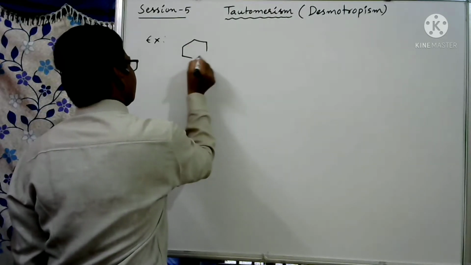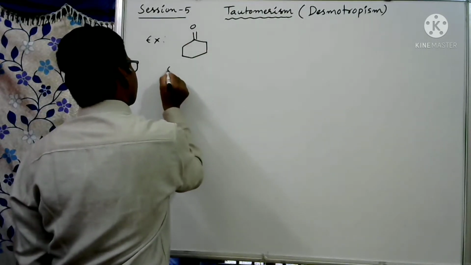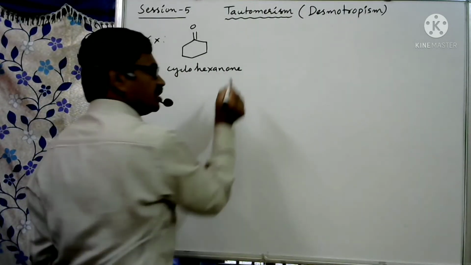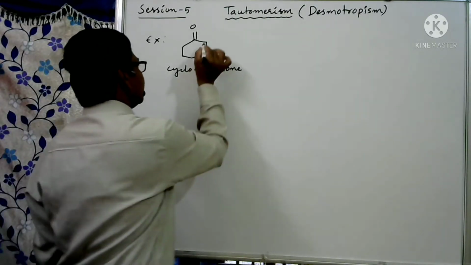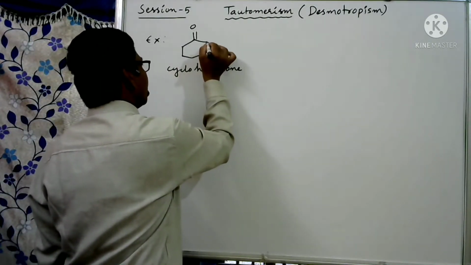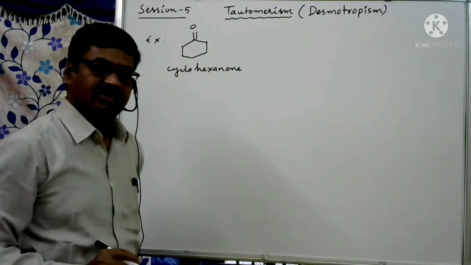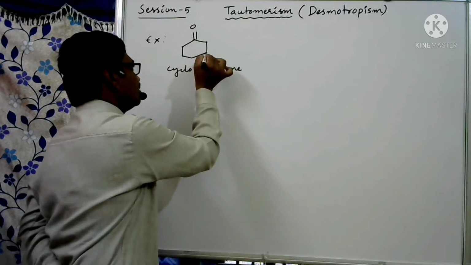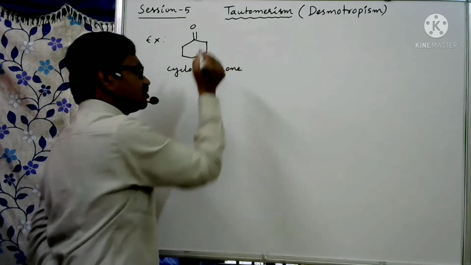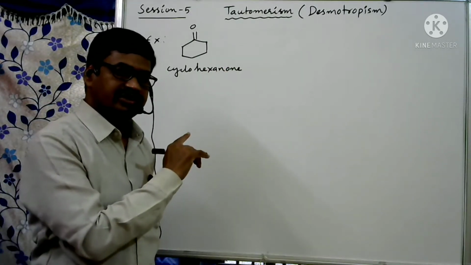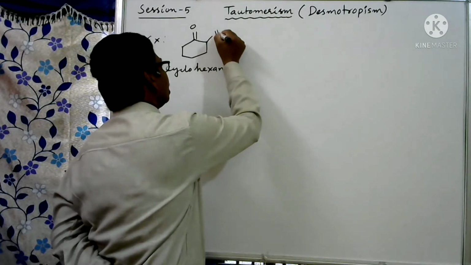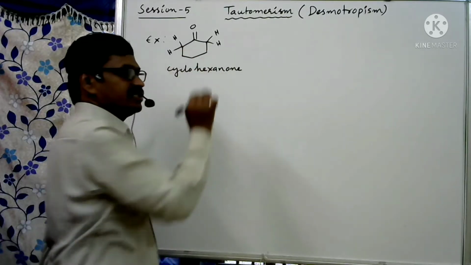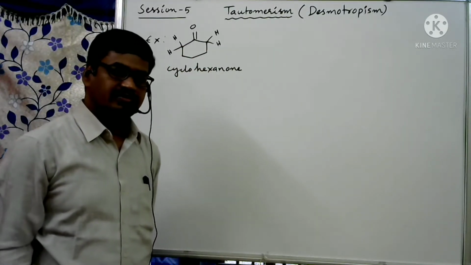This one. This is a cyclohexanone. See here, this is the adjacent carbon atom, the alpha carbon atom. On these alpha carbon atoms, we have alpha hydrogens. How many hydrogens are present at this carbon? Here one bond, here one bond, so two hydrogens must be present. We are not representing those hydrogens, but there are two hydrogens here, and here also we can write two hydrogens. Any of these adjacent carbon atoms can participate in tautomerism.